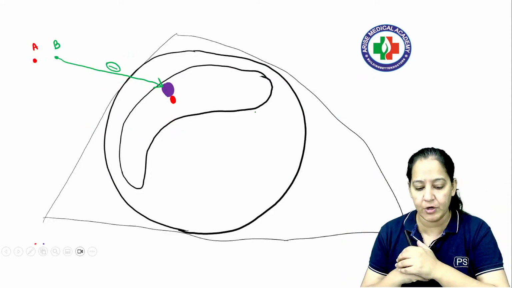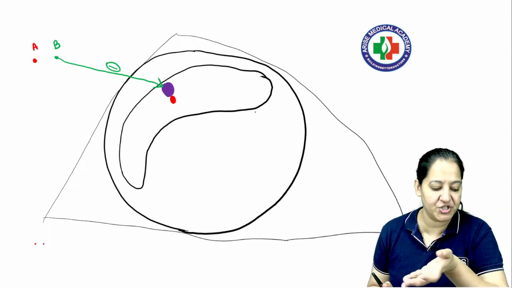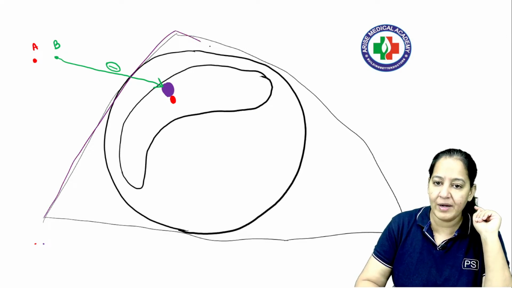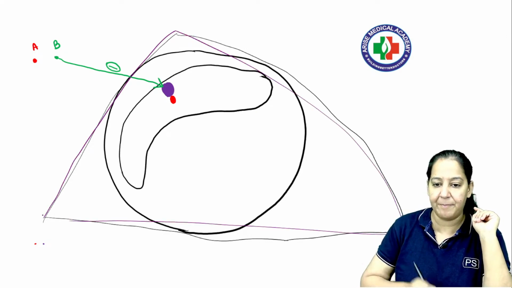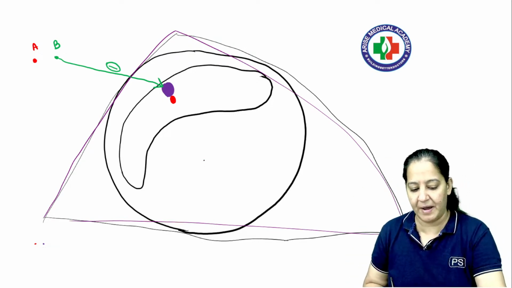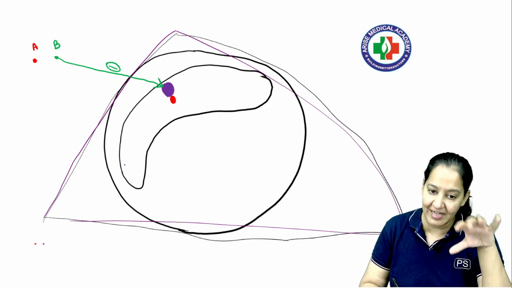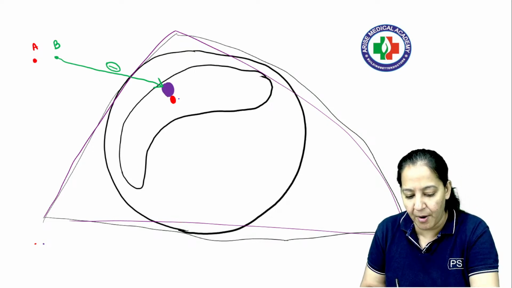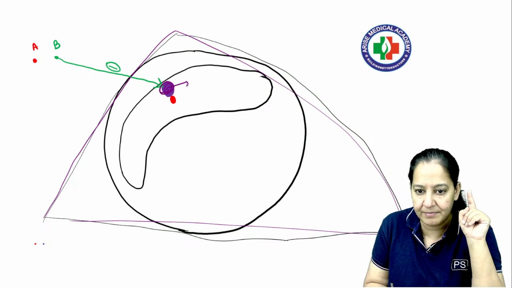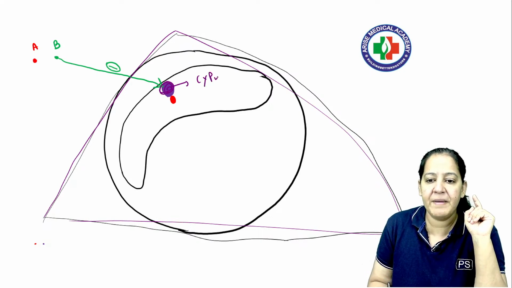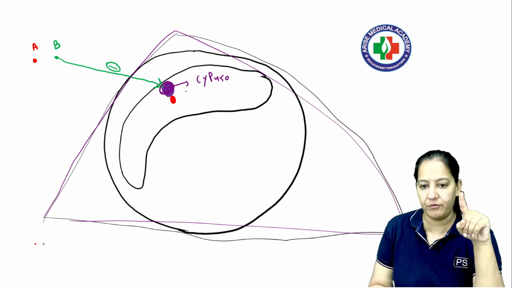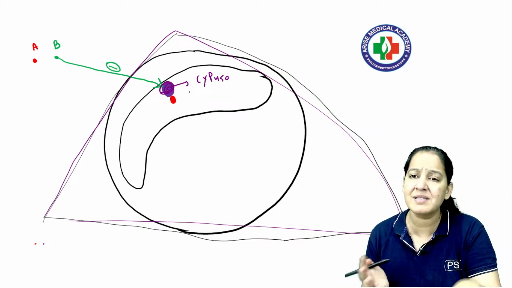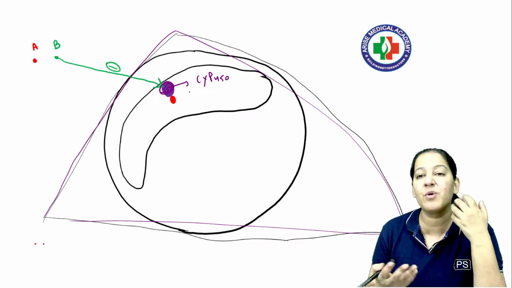See, this is the liver. Can you all see? I want to explain to you enzyme inhibition and enzyme induction. What do you mean by that? So you all can see this is a liver. Inside the liver, appreciate the hepatocyte. Inside the hepatocyte, appreciate the endoplasmic reticulum, inside which this is the enzyme. Can you see this purple color enzyme? This is cytochrome P450. So this enzyme converts non-polar drug to polar drug. You will say, ma'am, then what is the problem? What do you mean by induction, inhibition?